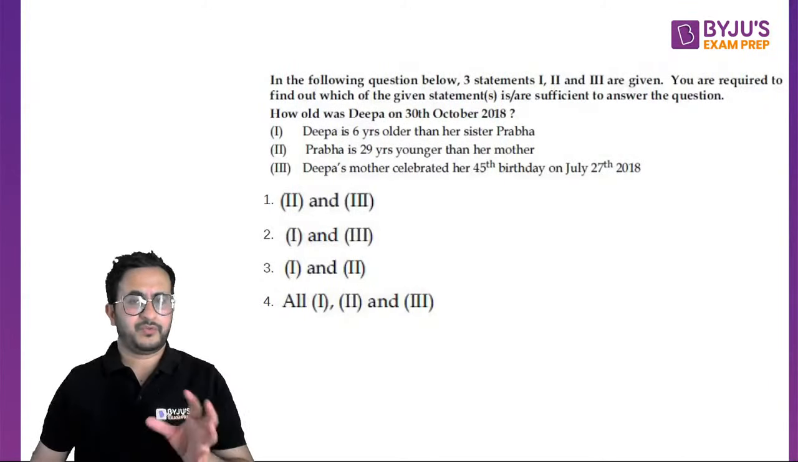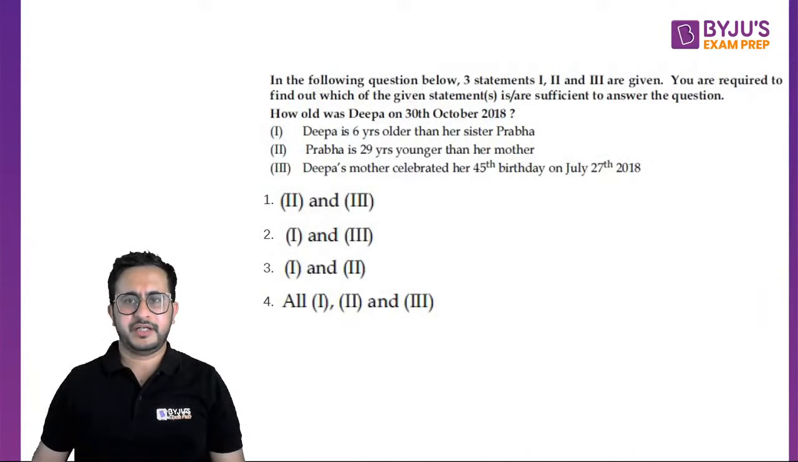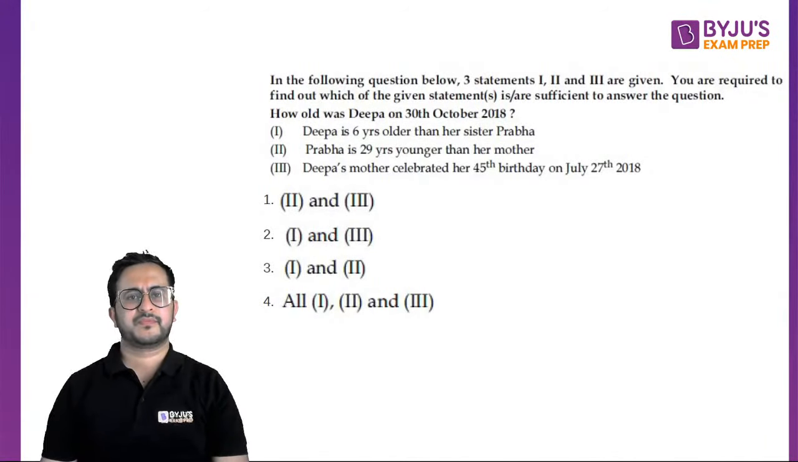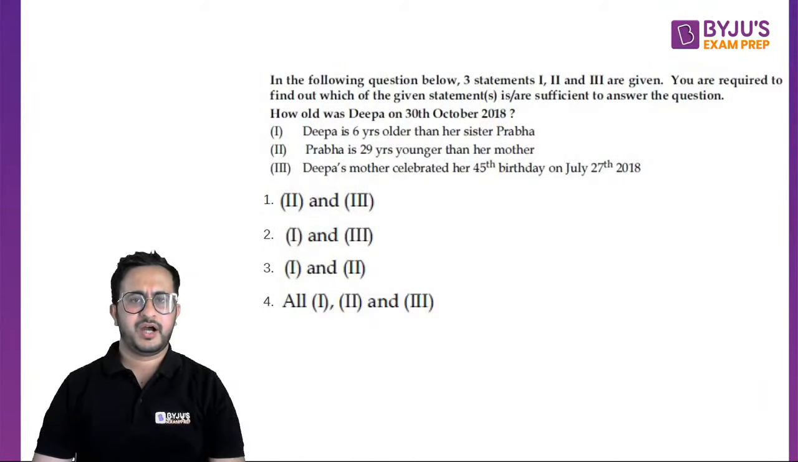So you had one question from blood relations also. Now this is a question on data sufficiency. Hence, you must know data sufficiency also. In the following question, three statements are given, and you have to answer the question: how old was Deepa on 30th of October 2018?